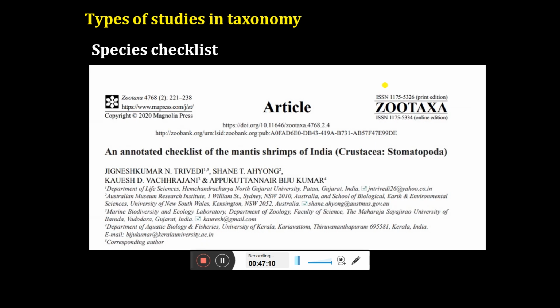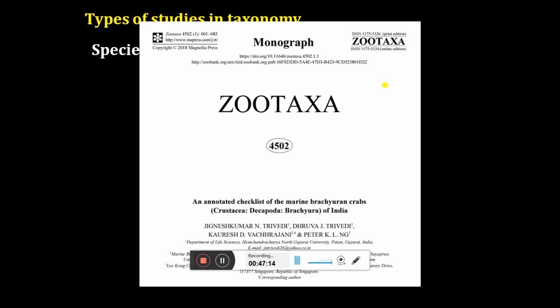Similarly, you can see we have made a list of the mantis shrimps of India. We have also published a monograph on the marine brachyuran crabs of India. As you all know, I am working on marine brachyuran crabs. So before I started my work, I started gathering information about how many species of marine crabs are reported from India. And when I made this database, it served as a very good publication, and I got maximum citations from this particular paper.